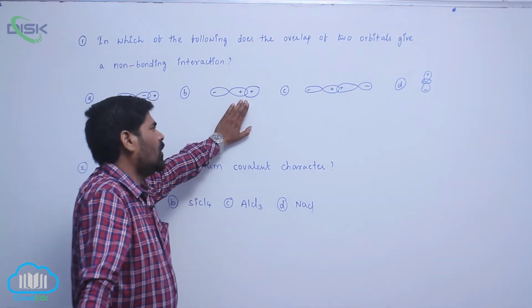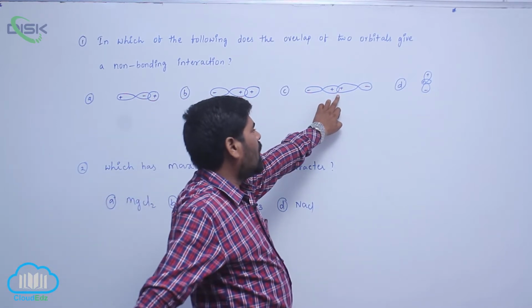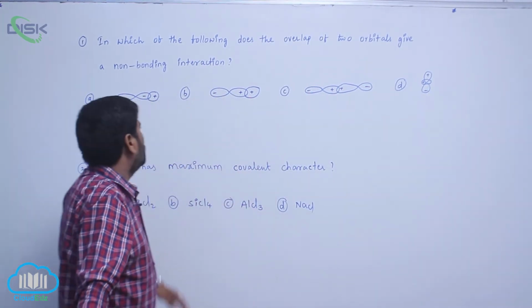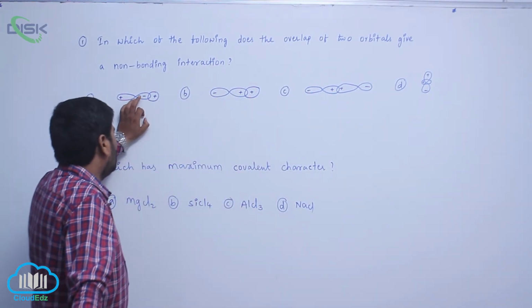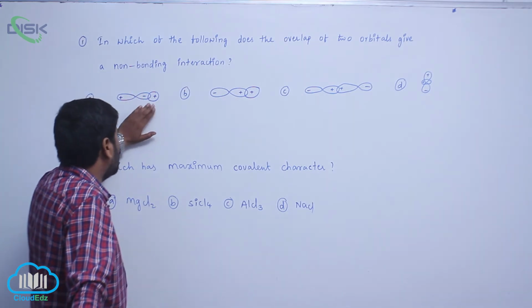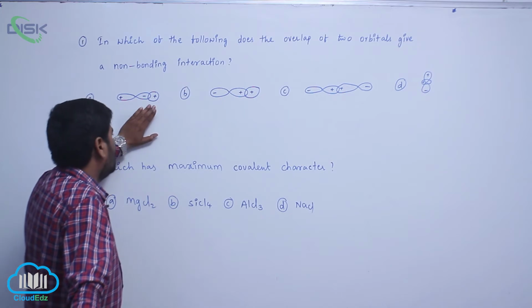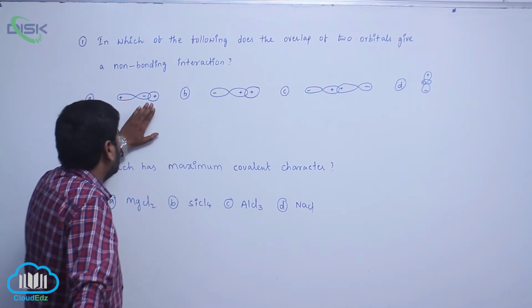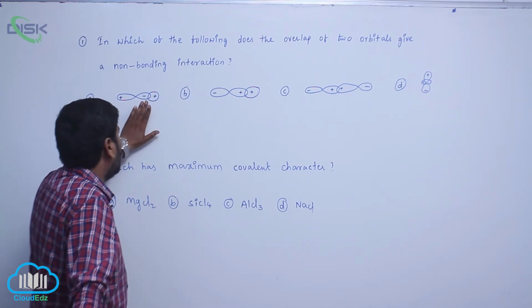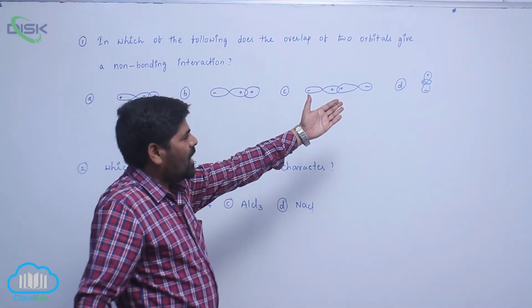So that is the reason why it forms a bonding molecular orbital. Here, one positive and one negative lobe interact with each other to form an sp bonding molecular orbital, but it is anti-bonding, and there is no overlapping of these.